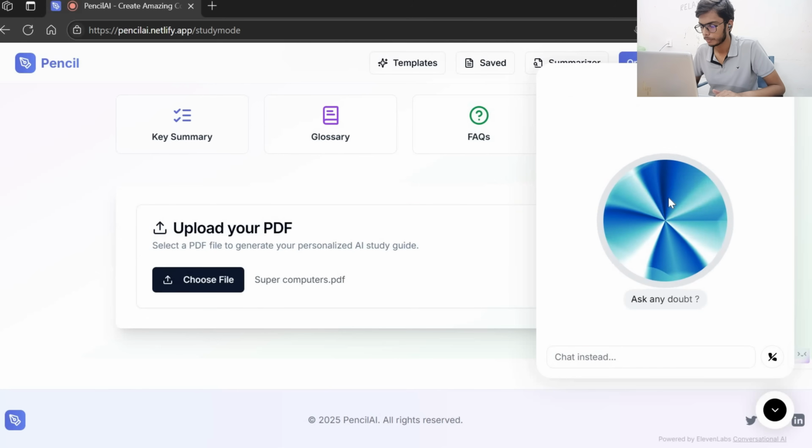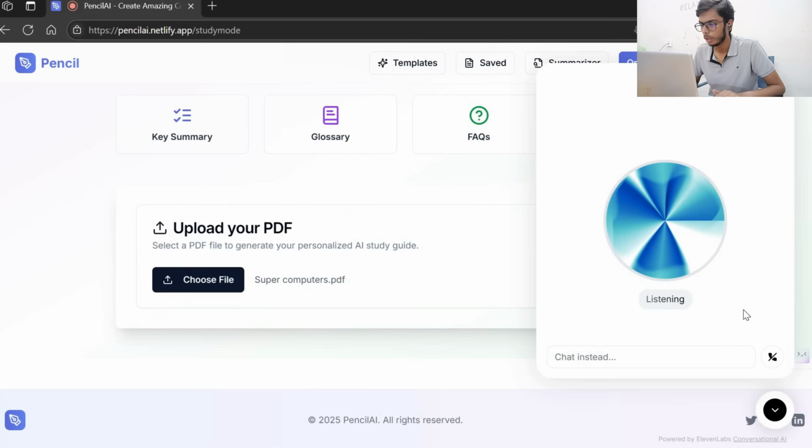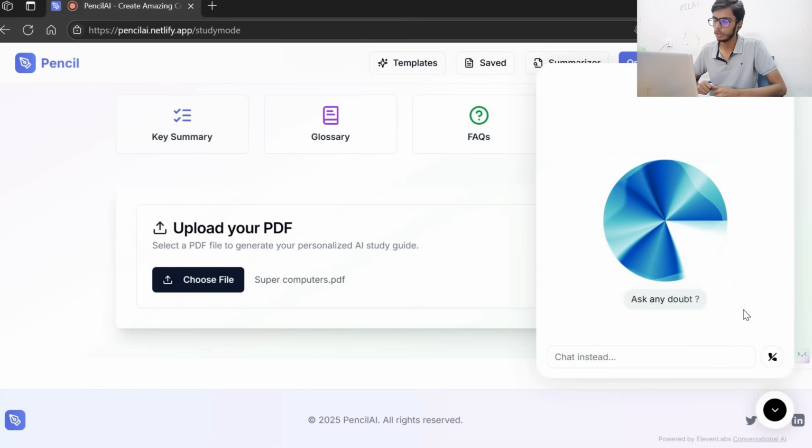Okay, I will summarize the document titled Supercomputers PDF for you. After reviewing the document, would you like a general overview? Or would you prefer a summary focused on a specific aspect, like its architecture or applications? Just give me the general overview of what the PDF has. All right, I'll provide a general overview of the supercomputer PDF for you.